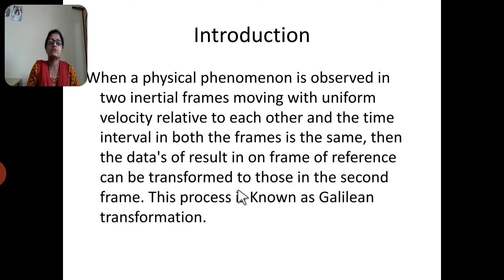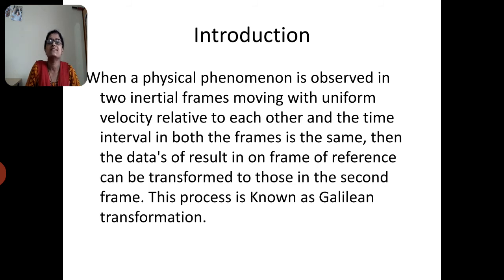Next comes the Galilean transformation equation. When a physical phenomenon is observed in two inertial frames moving with uniform velocity relative to each other, and the time interval in both frames is the same, then the results in one frame of reference can be transferred to the second frame of reference.